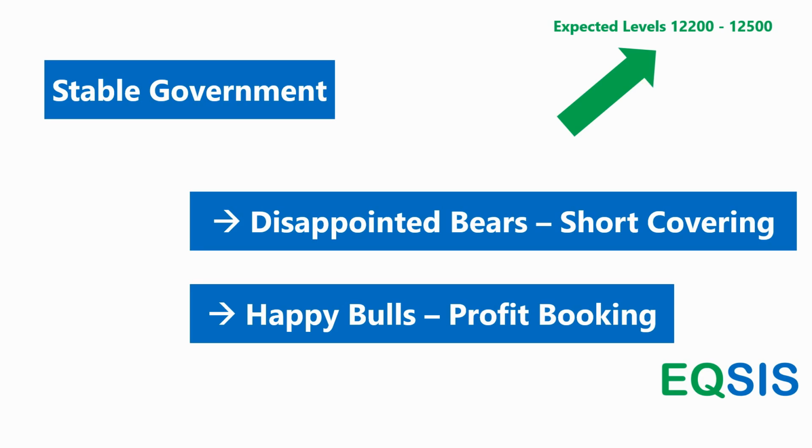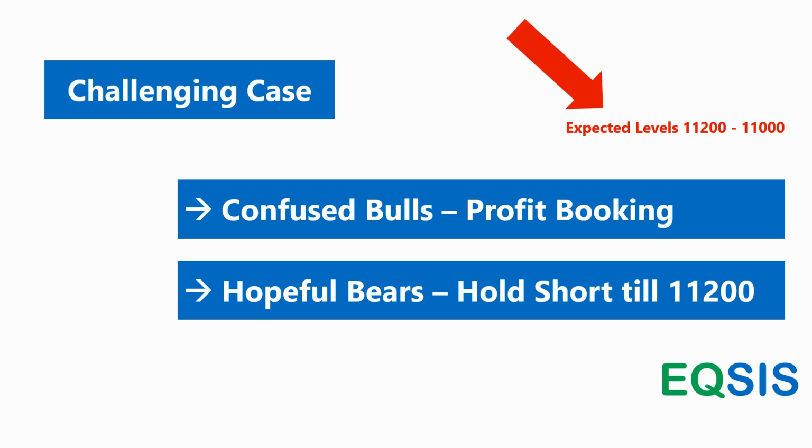Now what may happen if it is a challenging case? Remember, in a challenging case, things become dicey. If it is not as per the exit poll scenario, I am sure there is some panic for bulls. They think enough is enough, let me book a profit, let me go off, play safe. That makes the price start coming down because the bulls are now placing sell orders. But remember, the bears, any bearish guys in the market, start getting hope. So they continue to hold the short position.